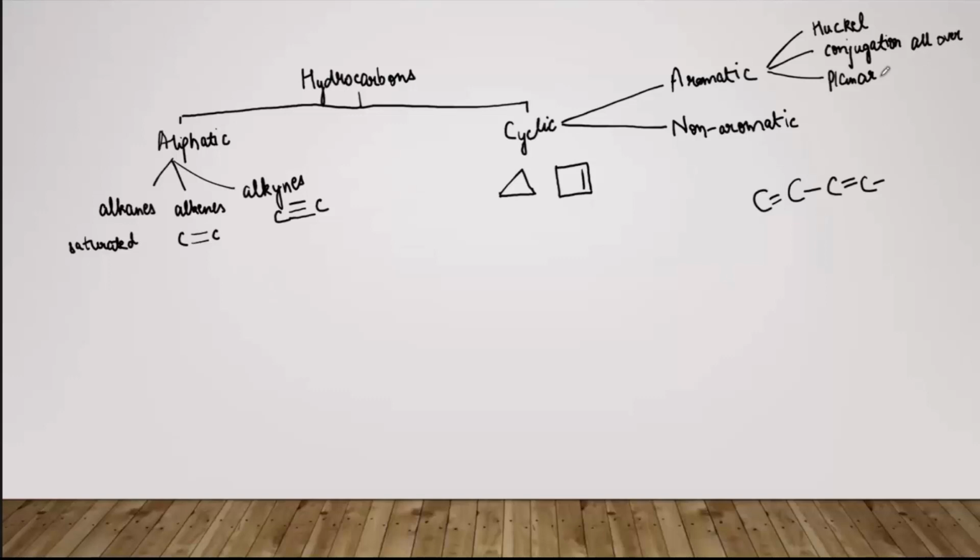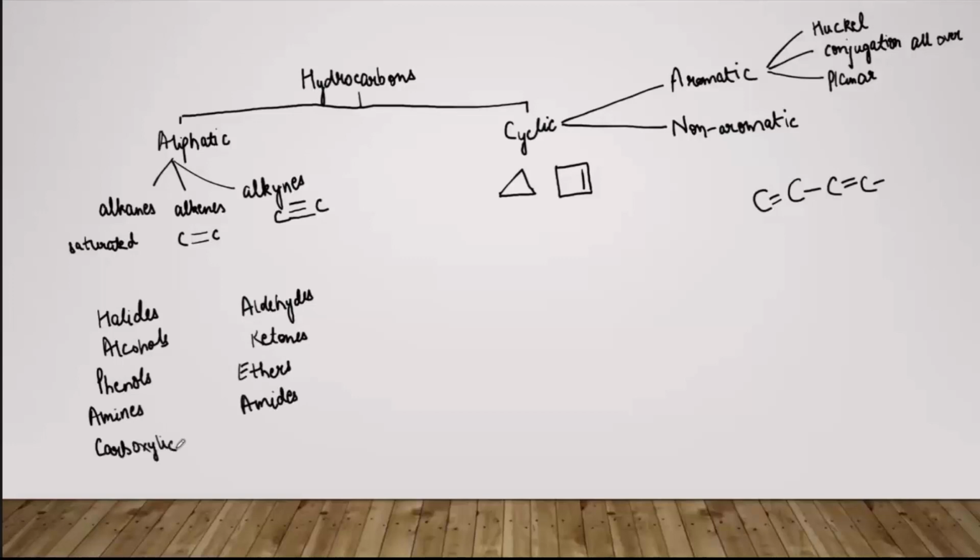Now they have wide applications in the industry because the other advanced class of compounds can be manufactured from these compounds. They are halides when a halogen atom is added to the hydrocarbons. Then we have alcohols, then we have phenols. All these terms you must be aware of. Then we have aldehydes, ketones, ethers, amines, amides, carboxylic acids, esters, and many more.